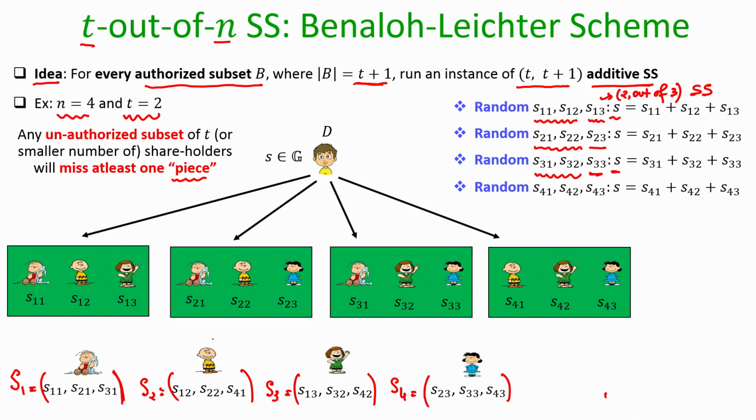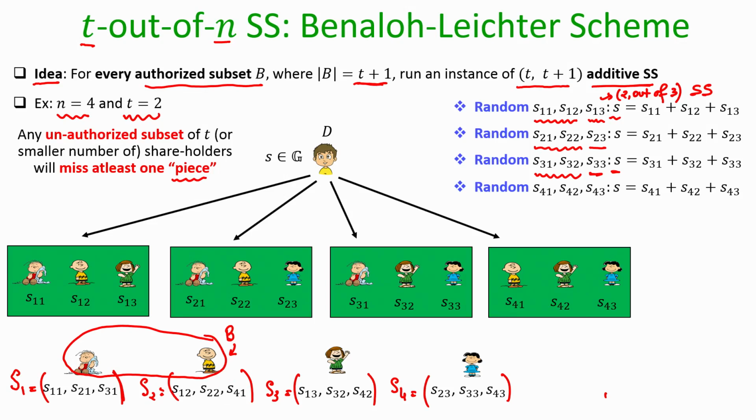So, for instance, imagine that I talk about an unauthorized collection consisting of the first party and the second party. What are the pieces that they have got? They have got S11, S21, S31, S12, S22, S41. You might be thinking that okay, that is a lot of information to get back the secret.